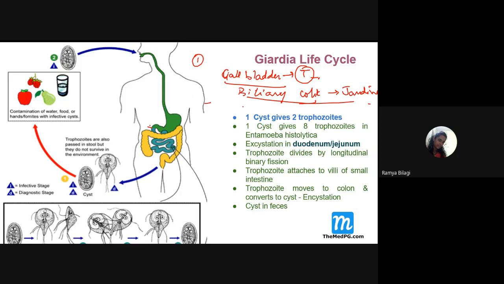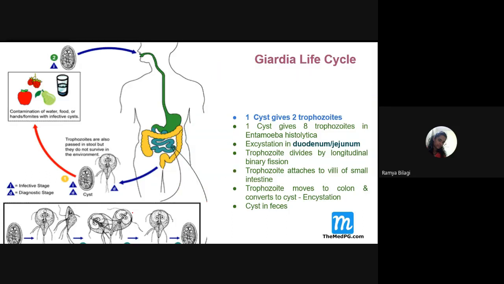There will be diarrhea, and after a few months the patient develops jaundice. So if you correlate all this, you have to think that yes, it may be Giardia, because the stool is shiny, a lot of fat is present and it is floating, and along with that mucus is present, no blood. So we cannot say that it is an amoeba, it may be Giardia, right? And the patient is having jaundice also. So all these points you need to focus on. These are the important points which you need to remember.